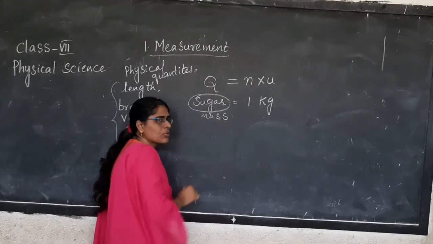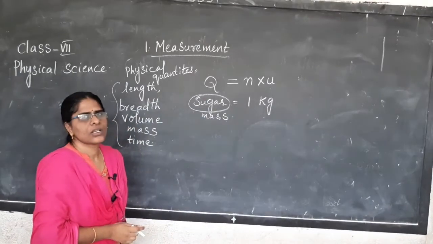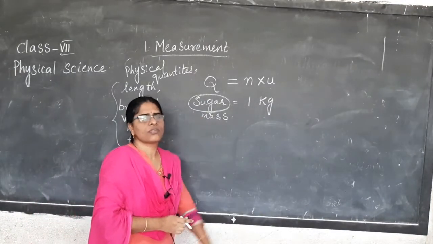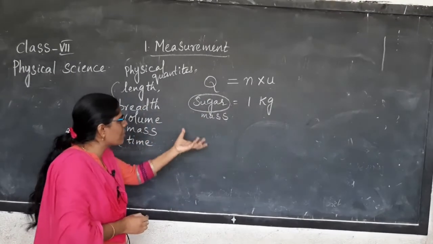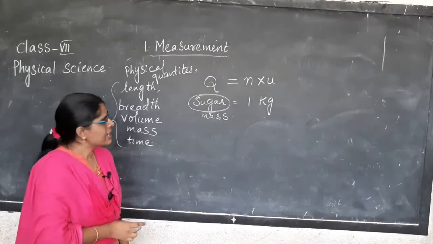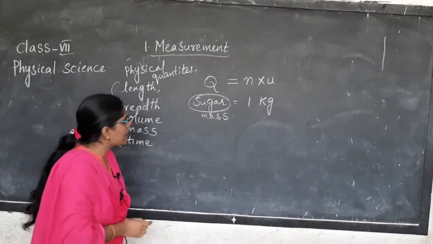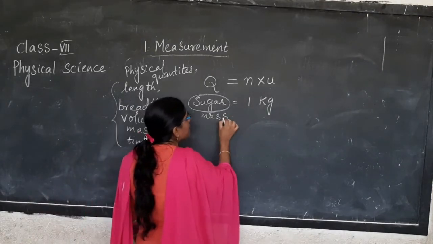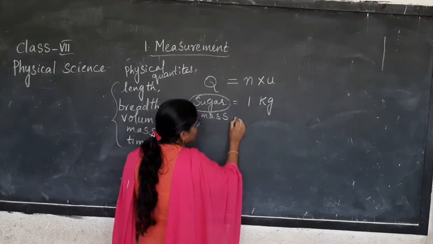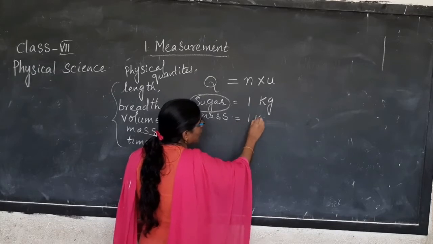Mass means, what do you mean by mass? Quantity of matter. How much amount of matter is there inside a substance is called mass. Now here, mass. What I said, how much mass is there? 1 kg.